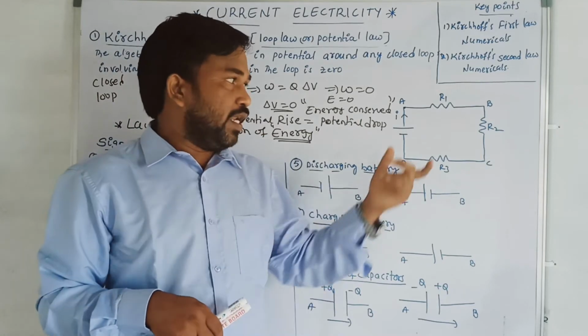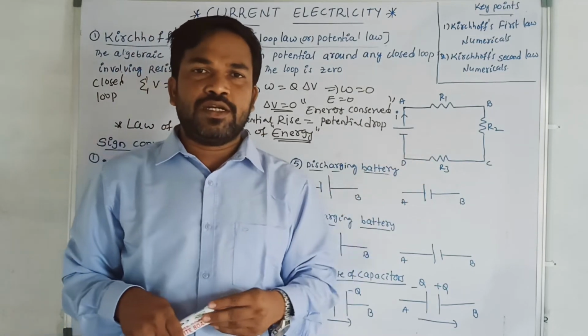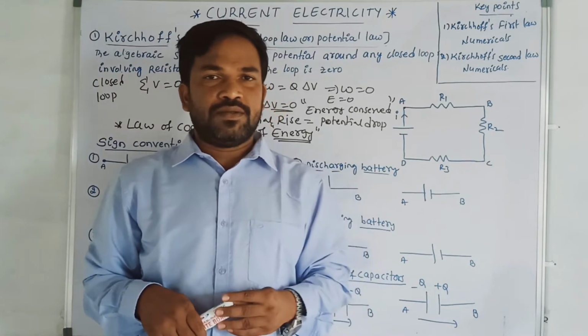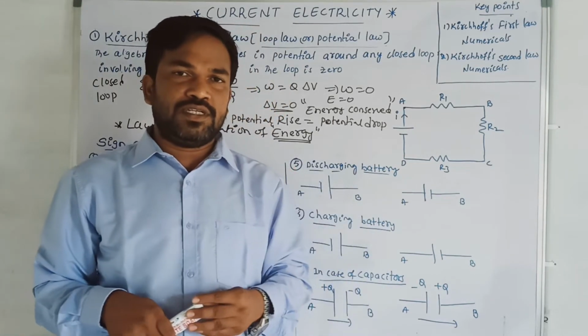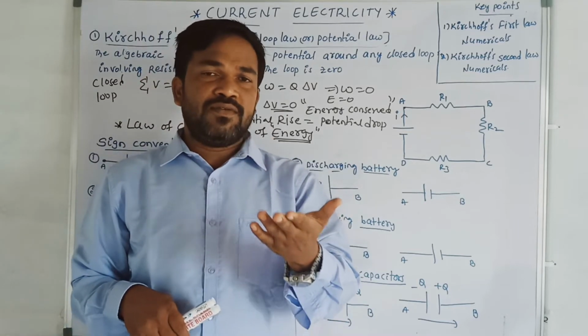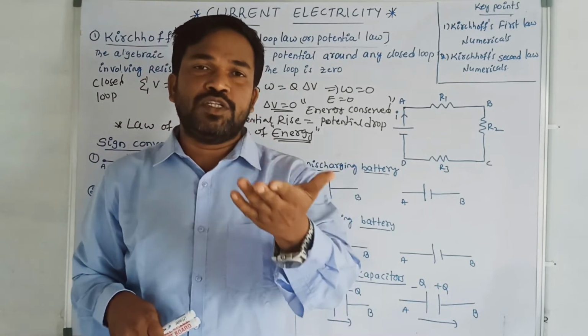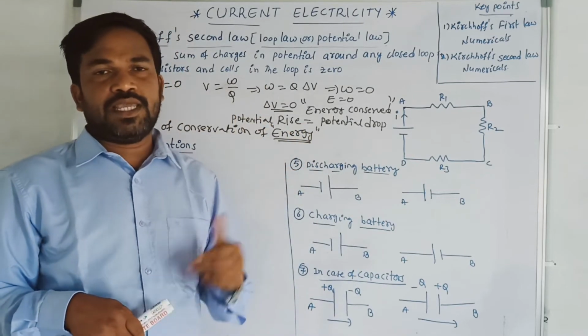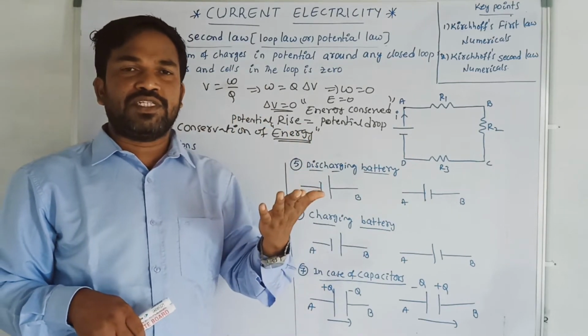The work done in a closed loop is mainly due to the electrostatic forces. The electrostatic forces are conservative in nature. The work done by conservative forces is always 0. If the work done by the conservative forces is not 0, it is violating the law of conservation of energy. The second law is going to violate the law of conservation of energy.